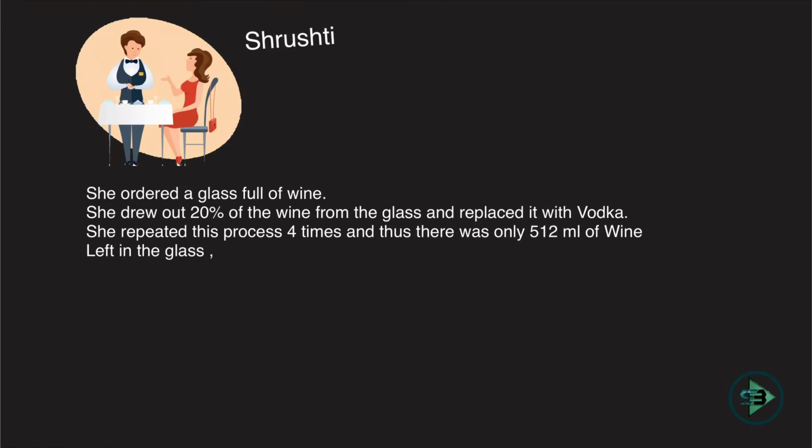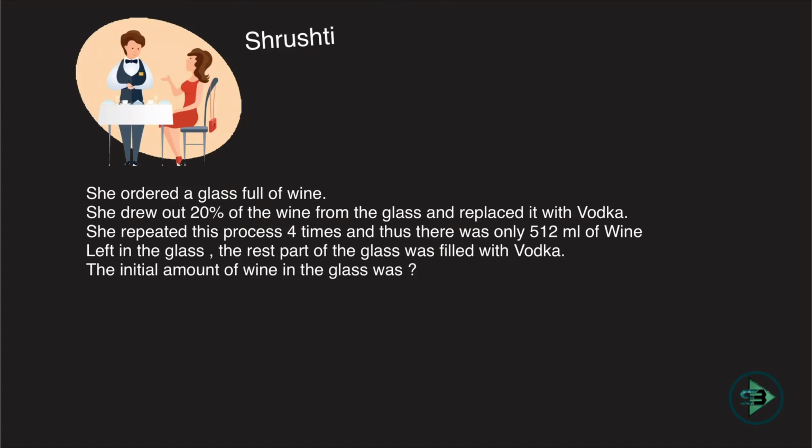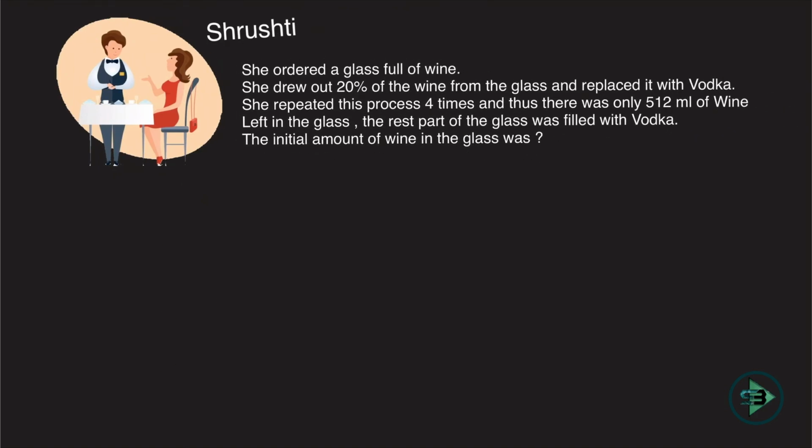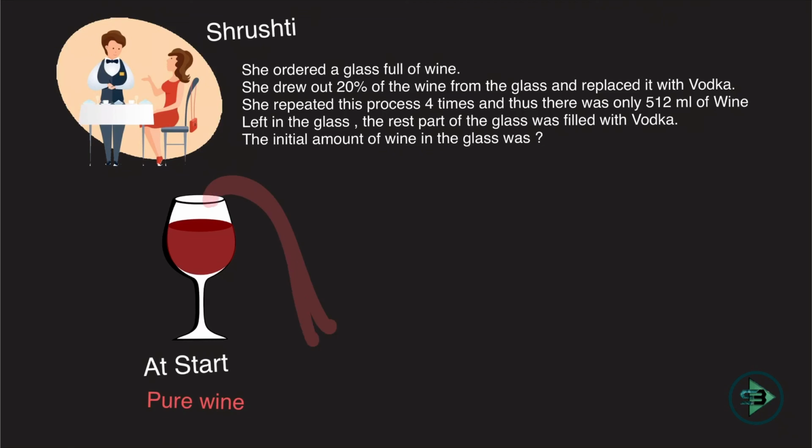And in the end, she found out that 512 ml of the wine was left in the glass after she did the process for the 4th time. The rest of the glass was obviously vodka because she kept on adding vodka. The question asks what the initial amount of wine in the glass is. Okay, so how will I start with this? This is a different way in which the question is being asked. It's the same logic. Initially, what was the wine?